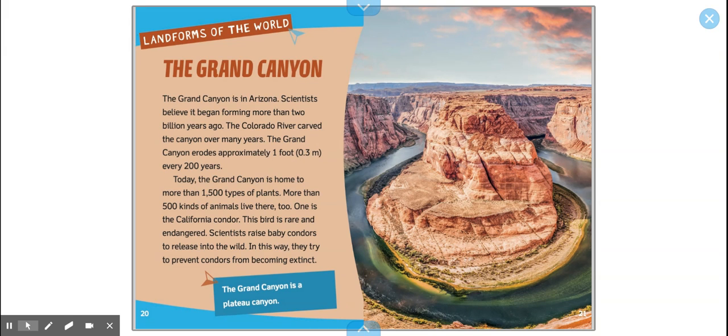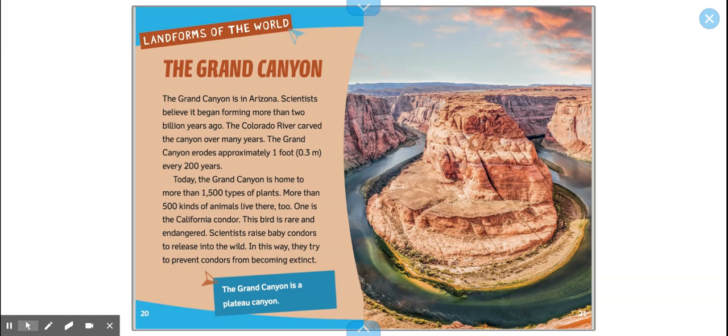Landforms of the world: the Grand Canyon, which is here in the United States. The Grand Canyon is in Arizona. Scientists believe it began forming more than 2 billion years ago. The Colorado River carved the canyon over many years. The Grand Canyon erodes approximately 1 foot every 200 years.